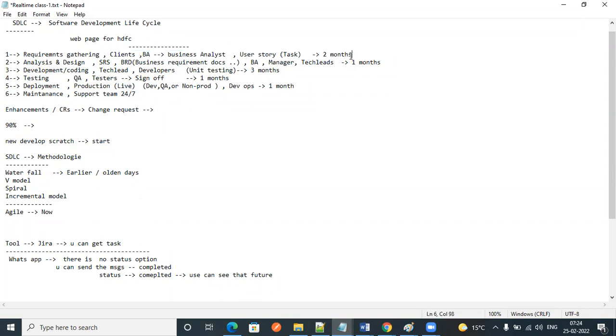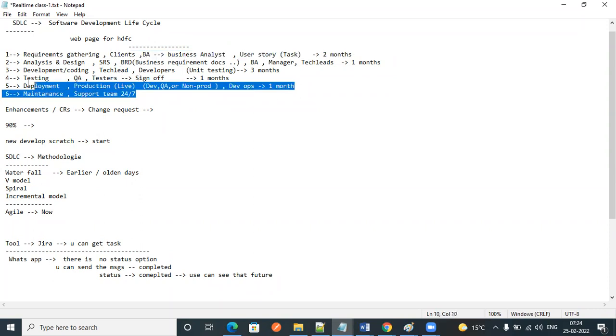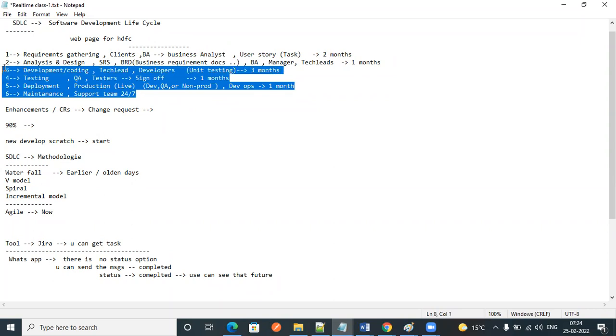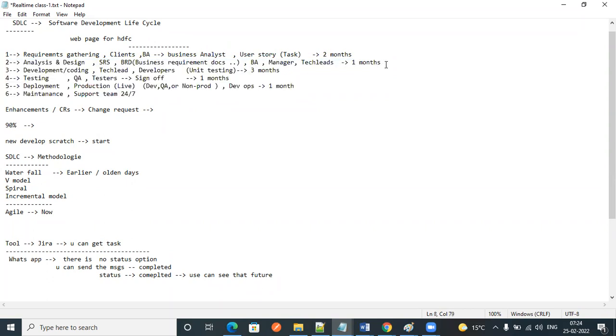User stories are nothing but tasks. So they are going to spend 2 months on this phase. Then what will happen? The rest of the phases, like 2, 3, 4, 5, 6, these people are sitting idle.